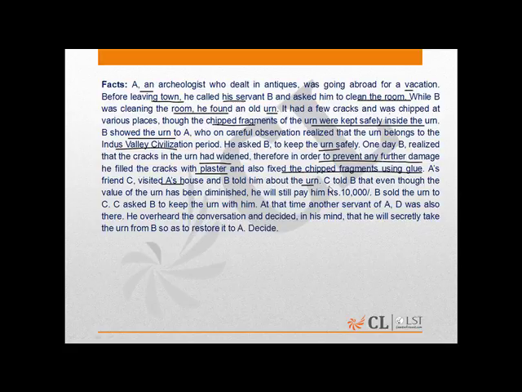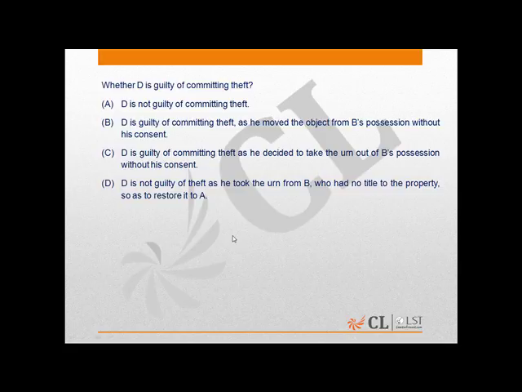C told B that even though the value had diminished, he would still pay him rupees 10,000. B sold the urn to C. C asked B to keep the urn with him. At the time, another servant of A, that is D, was also standing there, right? He overheard the entire conversation and he decided in his mind that he will secretly take the urn from B so as to restore it to A. Decide.